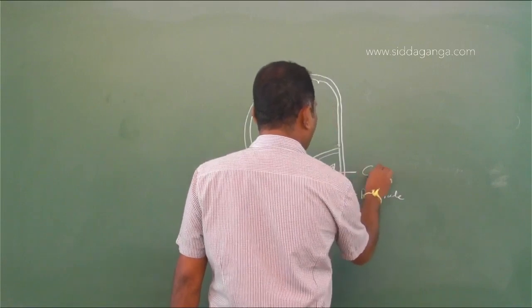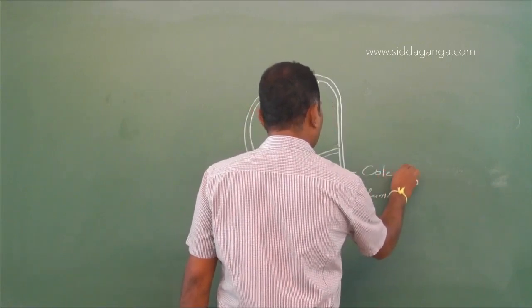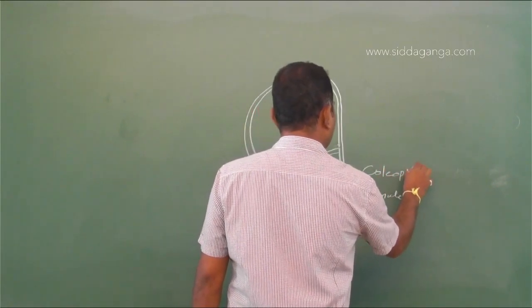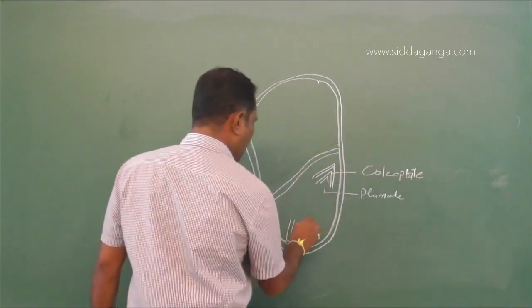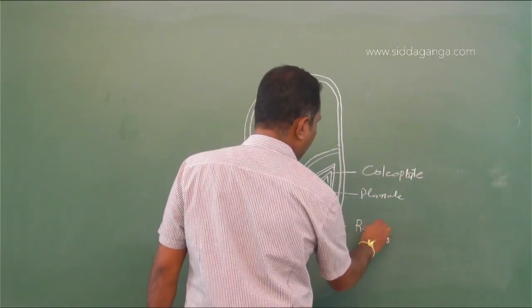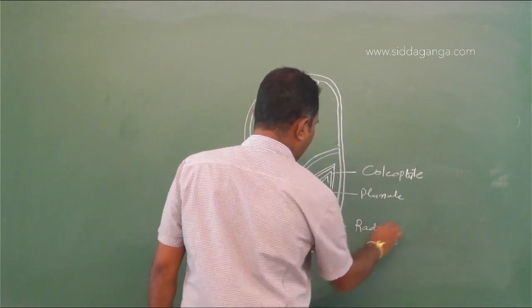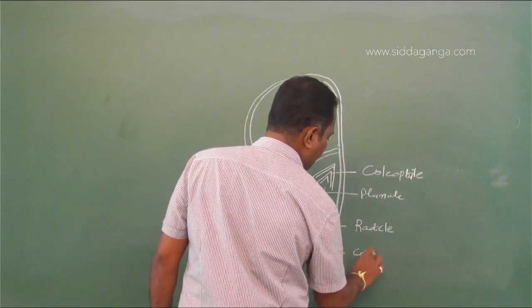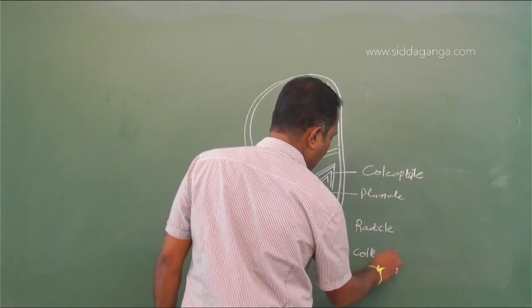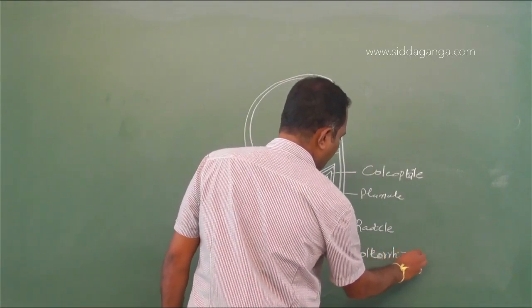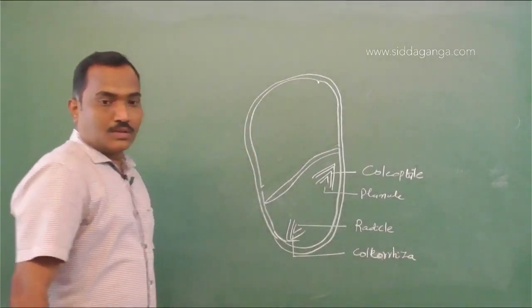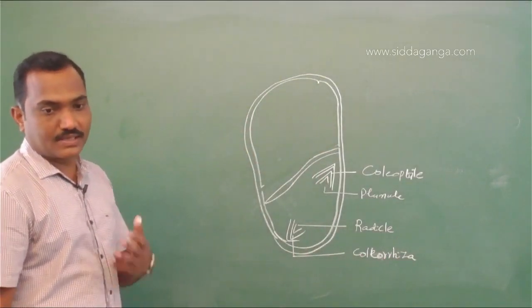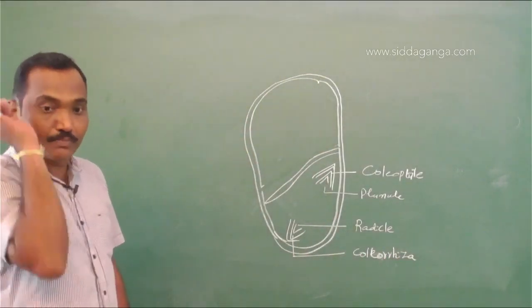The plumule is protected by coleoptile, and the radicle is protected by a sheathy covering called coleorhiza. And the wall of this maize seed is called pericarp.